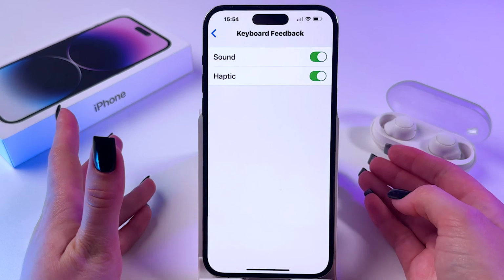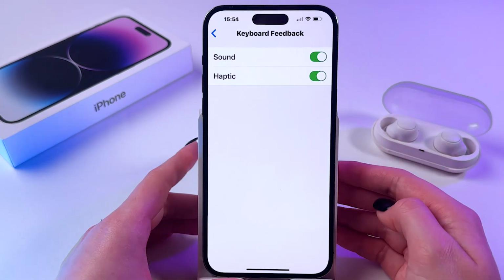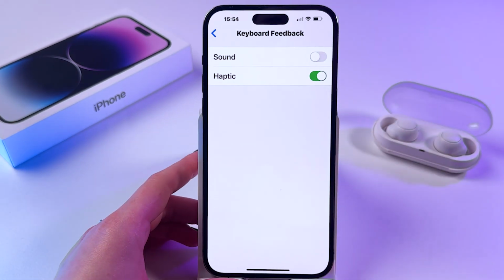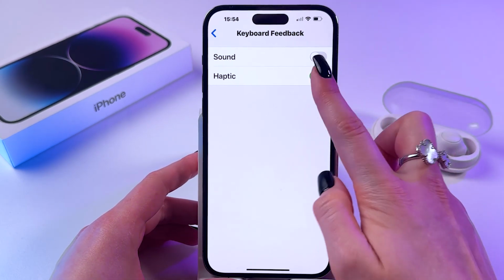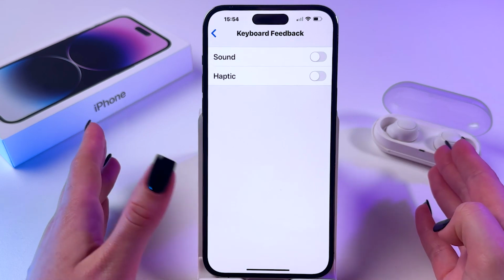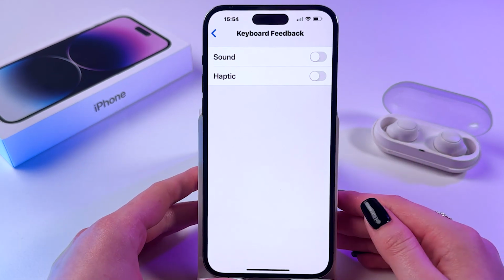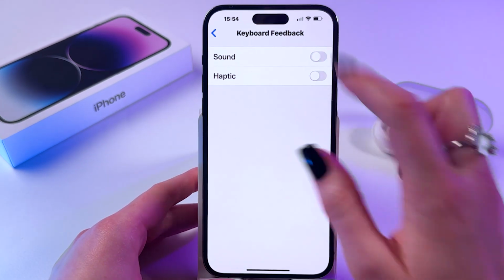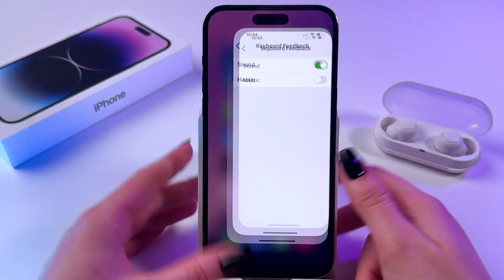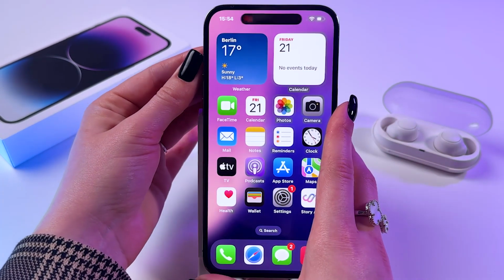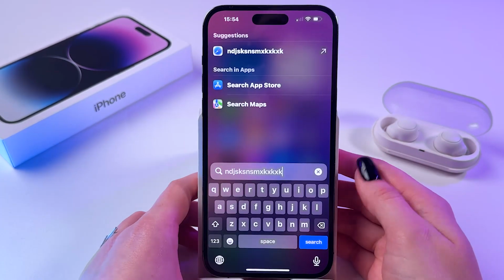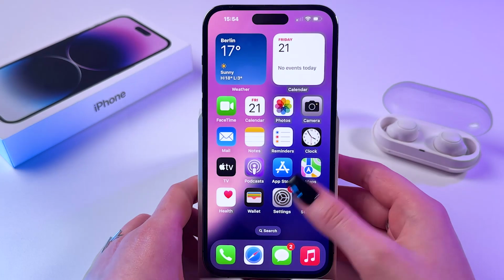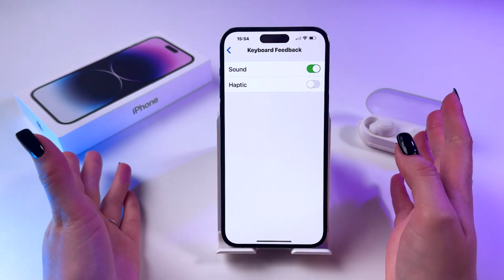And of course, to disable keyboard click sound, you need to toggle off the switch near sound. And you can do the same for haptic if you don't want to feel any vibrations when using your keyboard. And also, if you enabled sound, but your phone is in silent mode, then there will be no sound when using your keyboard.